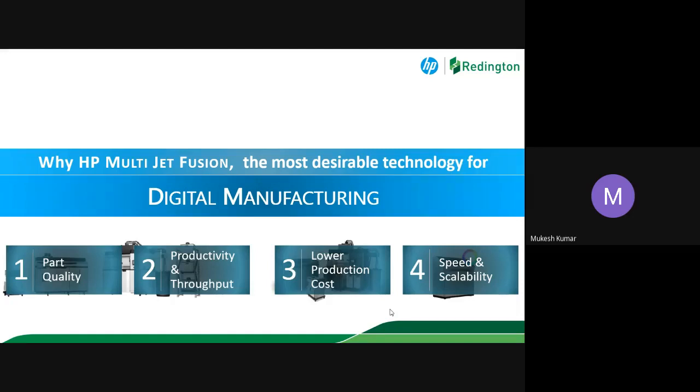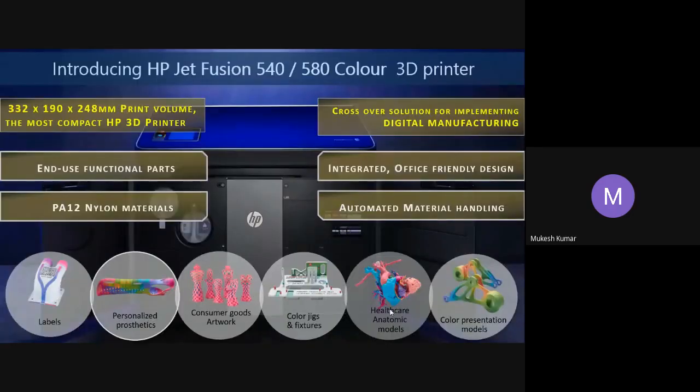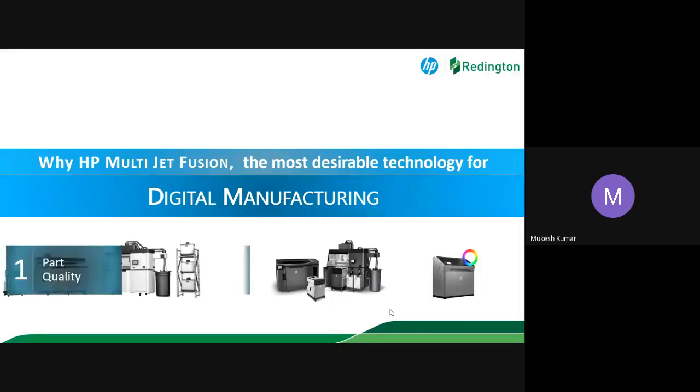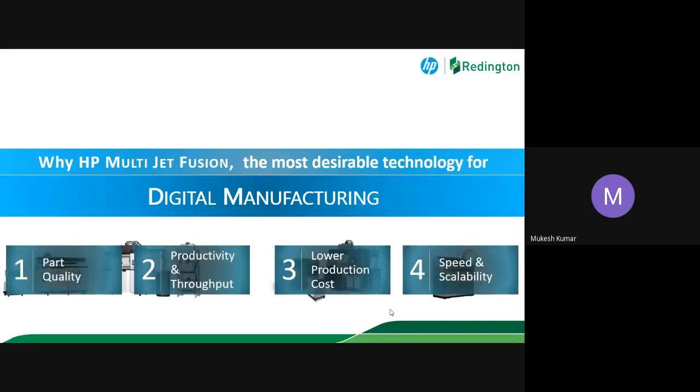For example, on this machine 580, 540, HP is working on something like conductive ink. You have made a part, and when we are talking about IoT and smart parts, in today's scenario we are putting the wires from outside.